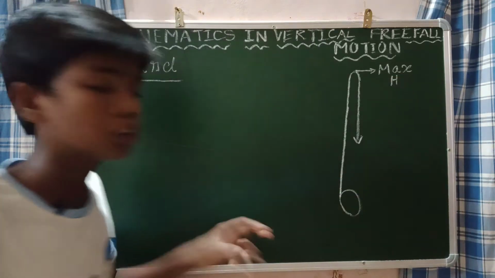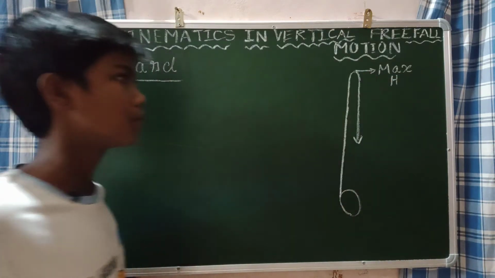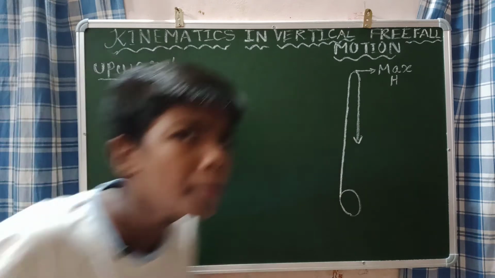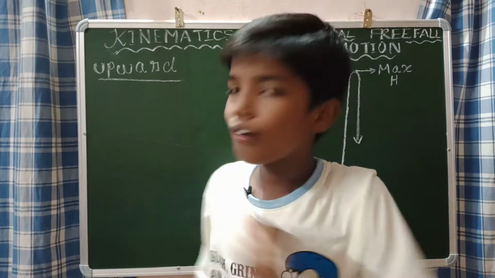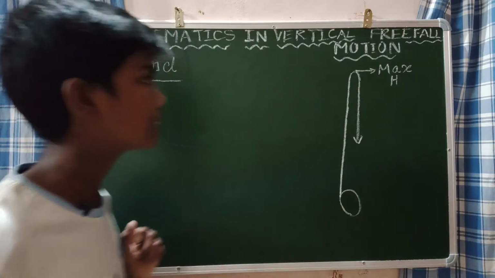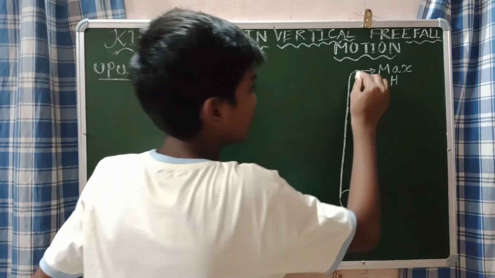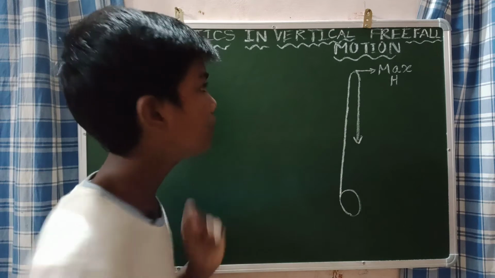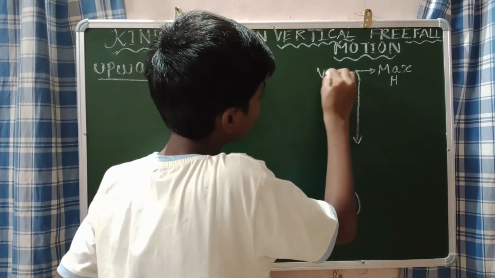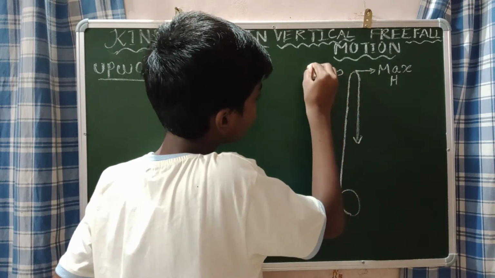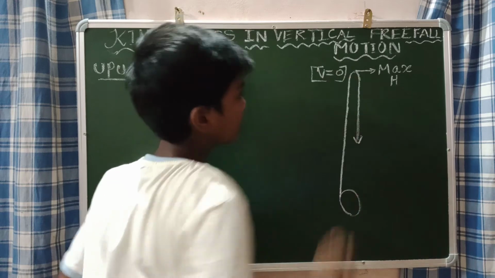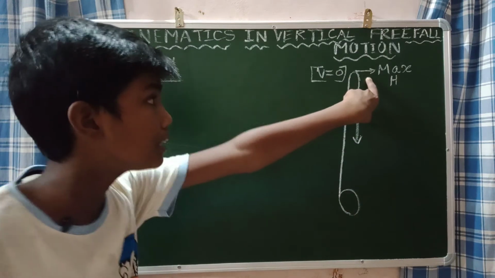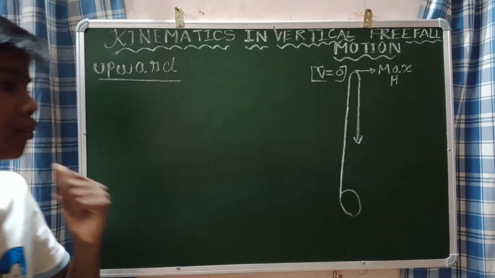Please understand carefully: at the maximum height, the velocity of the particle will be 0. That is very important.